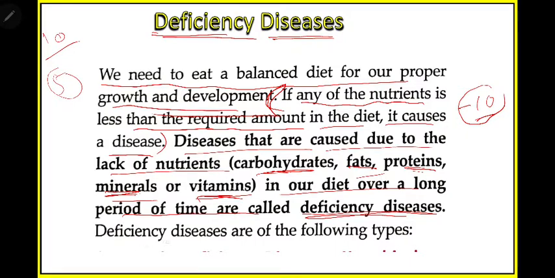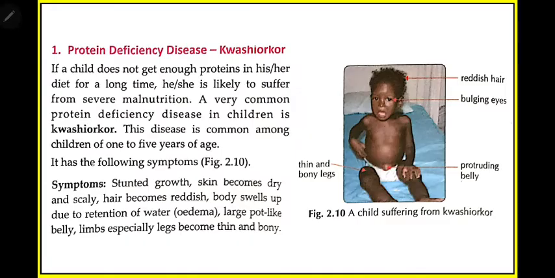Okay, deficiency diseases are of the following types. So there are different types of deficiency disease. We will learn each in detail. So the first is protein deficiency disease. Okay, protein deficiency disease. We have learned protein is known as bodybuilding food.